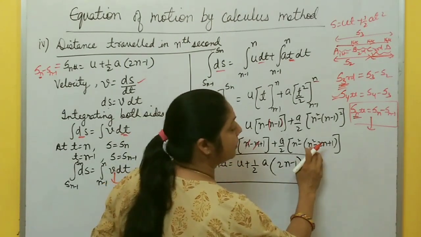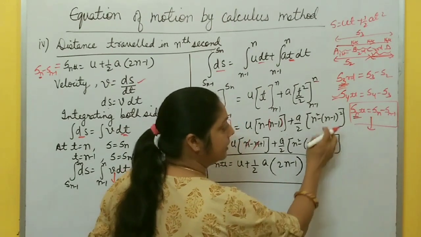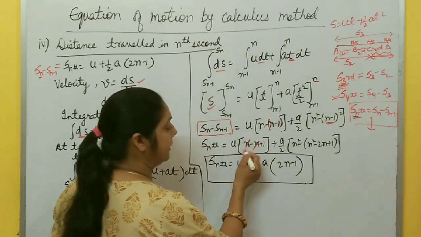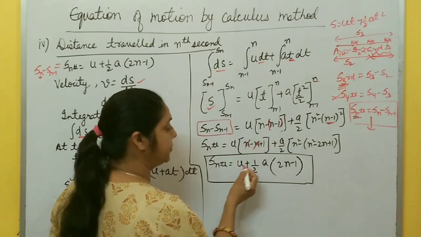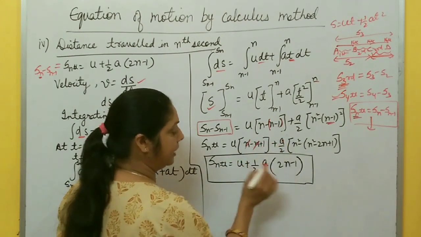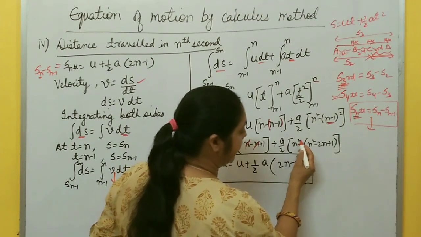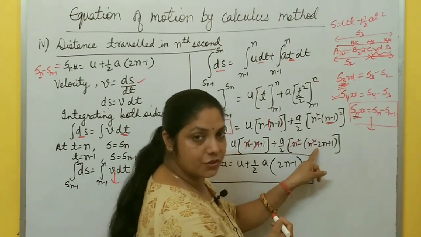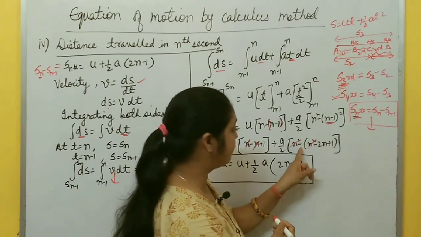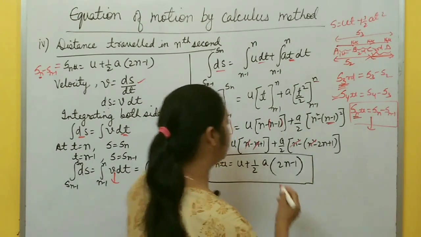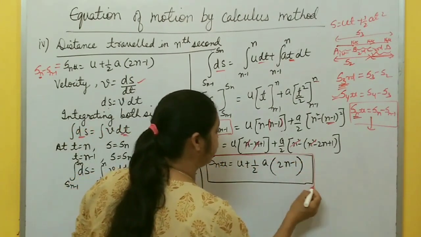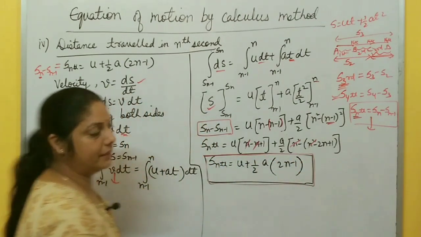Here also n square minus 2n plus 1. You open this one, right? Now again here n cancels, only 1 is left, so u plus half a. Inside the bracket, this n square is cancelled, minus and minus gives plus 2n, minus 1, so 2n minus 1. So Snth equal to u plus half a (2n minus 1).